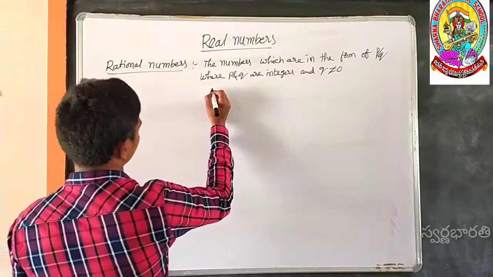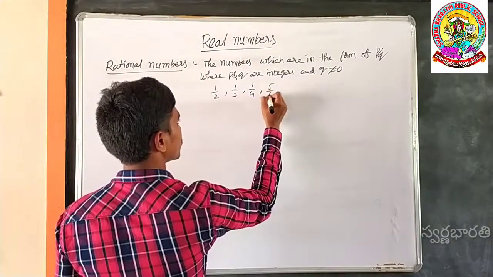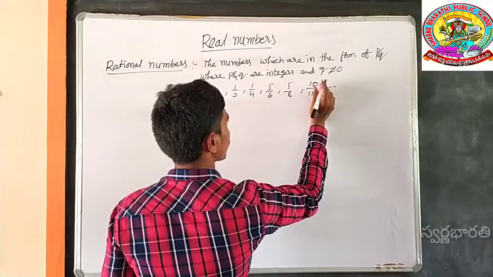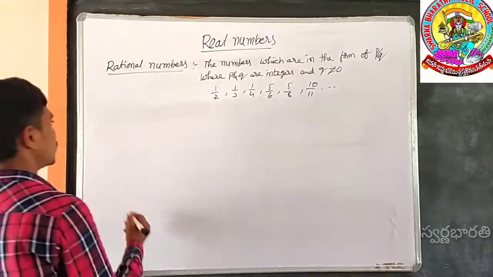Examples: 1 by 2, 1 by 3, 1 by 4, 5 by 6, 5 by 8, 10 by 11 and so on are examples for rational numbers.